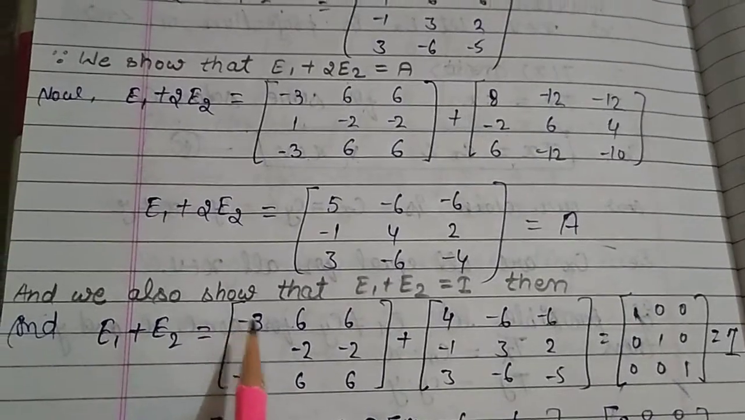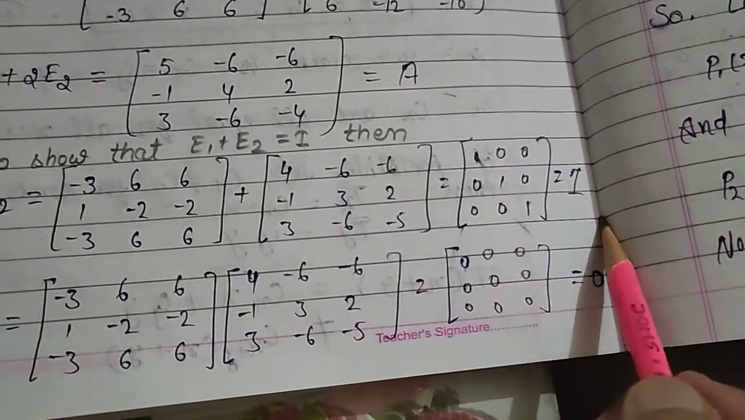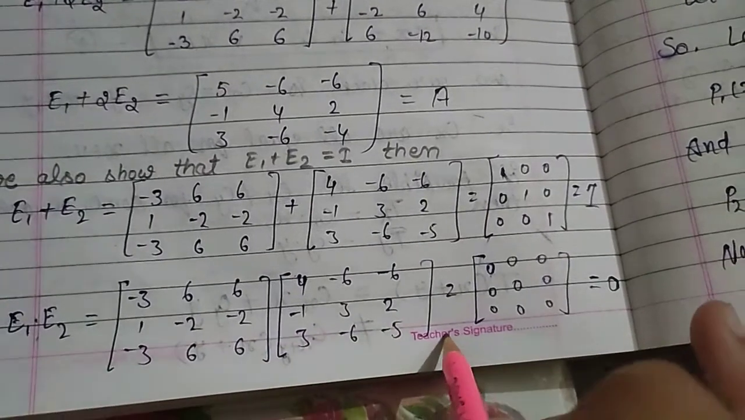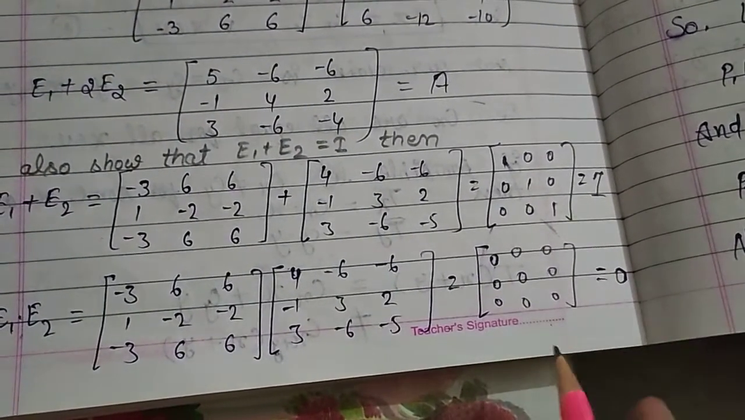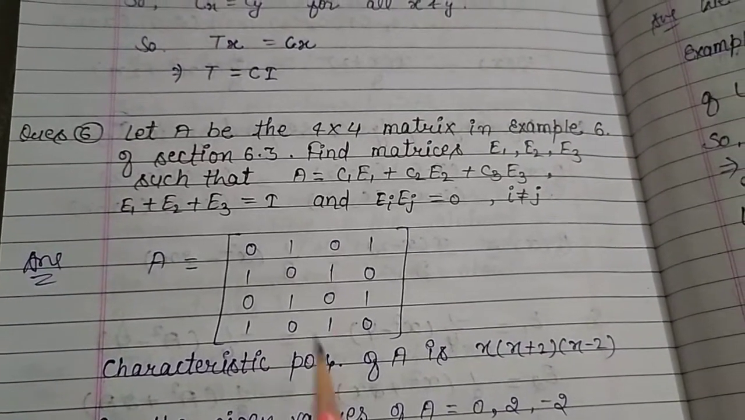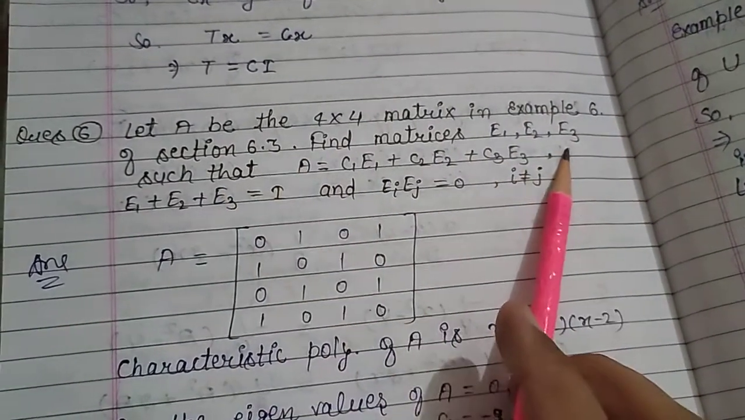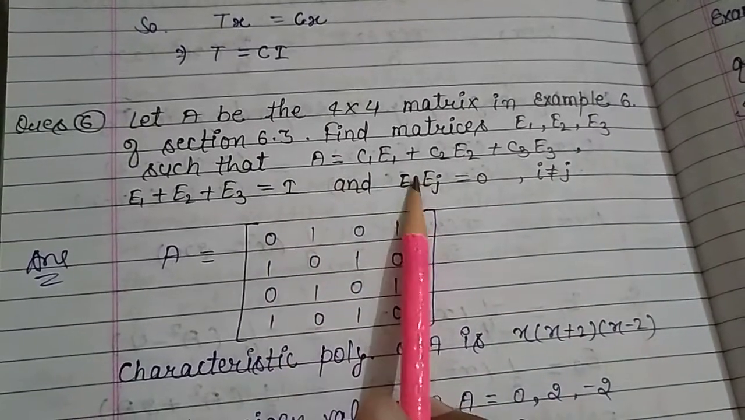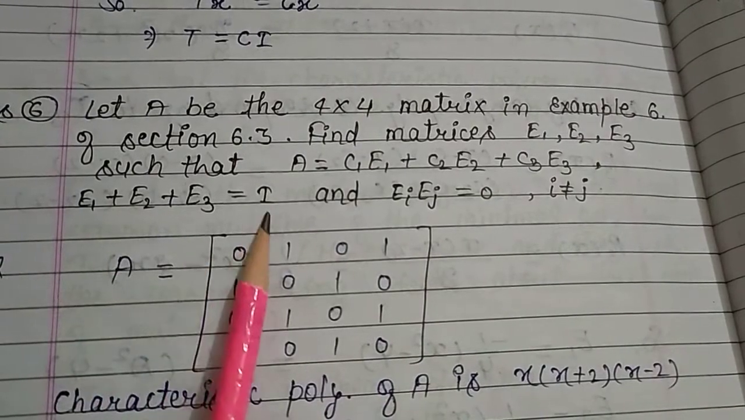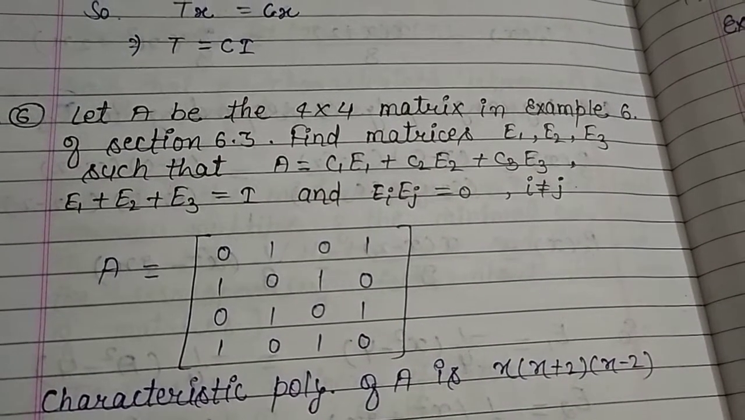Now we also saw that E1 plus E2 equal I. Then putting the values of E1 plus E2, this is equal to I, and E1 into E2 equal to the 0 matrix. It's true. Now question number 6. Let A be the 4 cross 4 matrix in example 6 of section 6.3. Find matrices E1 to E3 such that A equals C1 E1 plus C2 E2 plus C3 E3 and E1 plus E2 plus E3 equal I and EiEj equal 0 where i not equal to j.